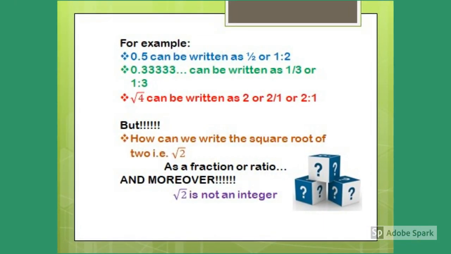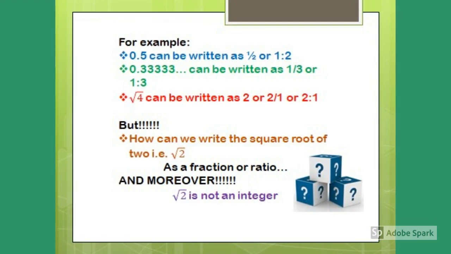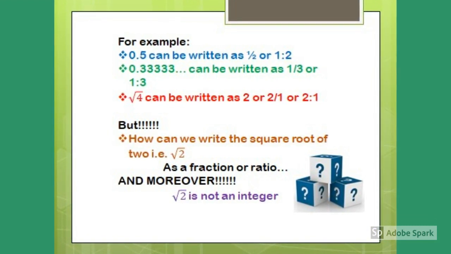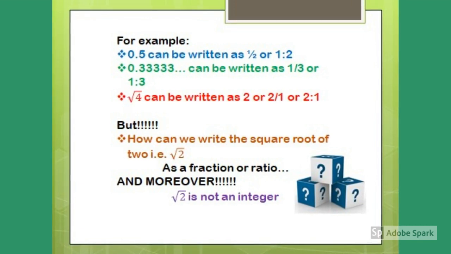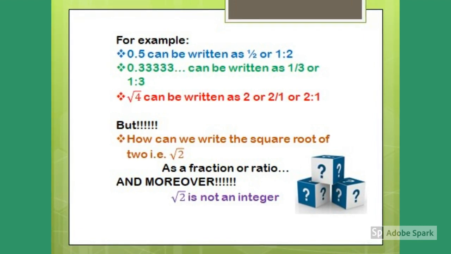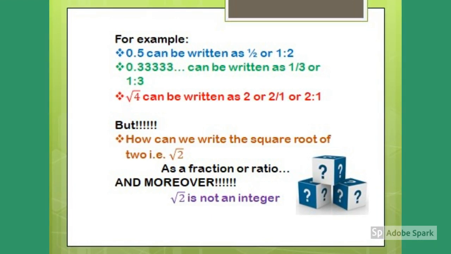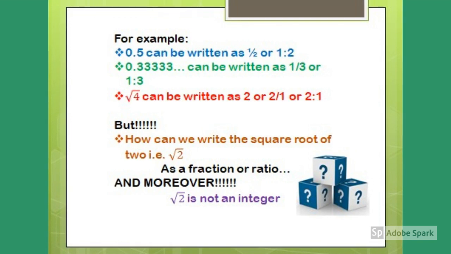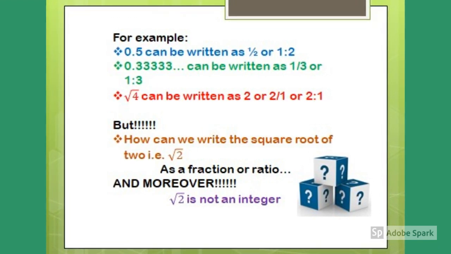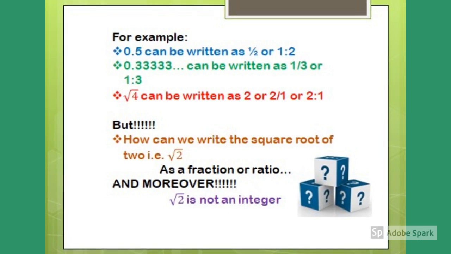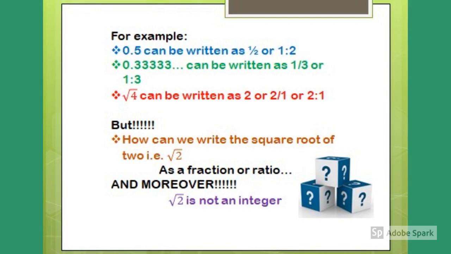For example, 0.5 can be written as 1 over 2 or 1 ratio 2. 0.333 and so on can be written as 1 over 3 or 1 ratio 3. Square root of 4 can be written as 2 or 2 over 1 or 2 ratio 1. But when it comes to square root of 2, we cannot write it as a fraction or a ratio. And moreover, square root of 2 is not an integer.